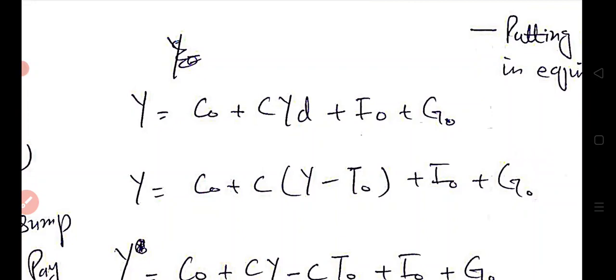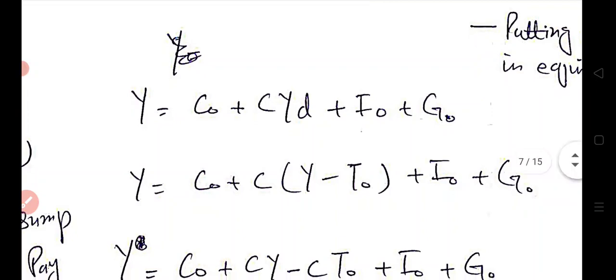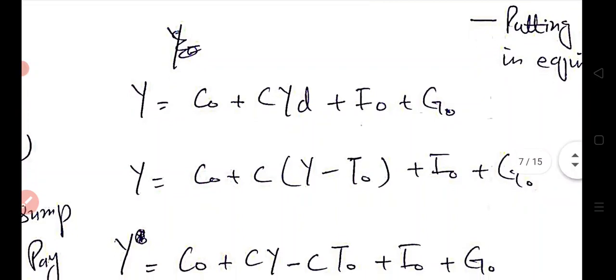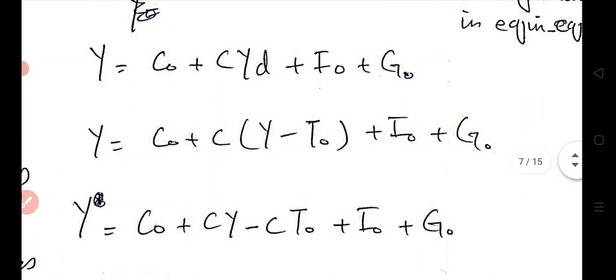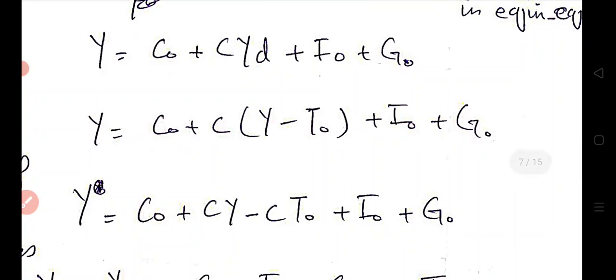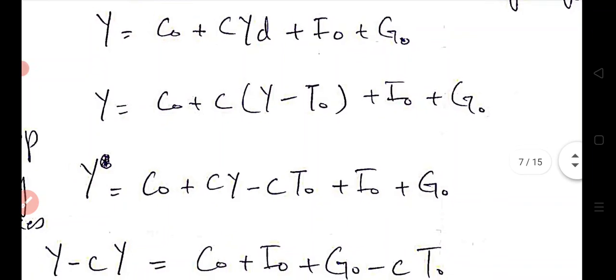In the second step we put the value of YD in the model: Y is equal to C naught plus C into Y minus T naught plus I naught plus G naught. In the third step we have multiplied the MPC with the term within the bracket. Here Y is equal to C naught plus CY minus CT naught plus I naught plus G naught.